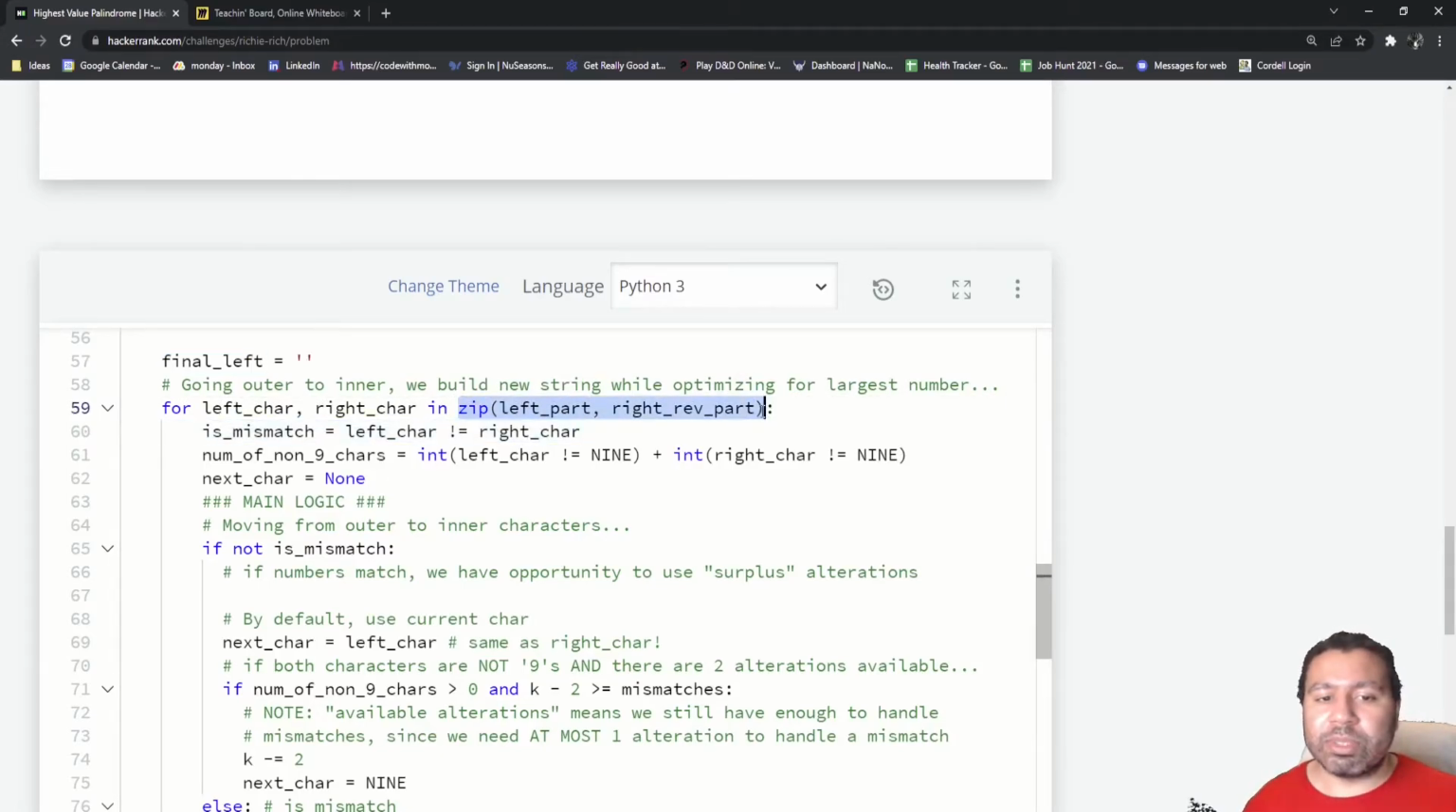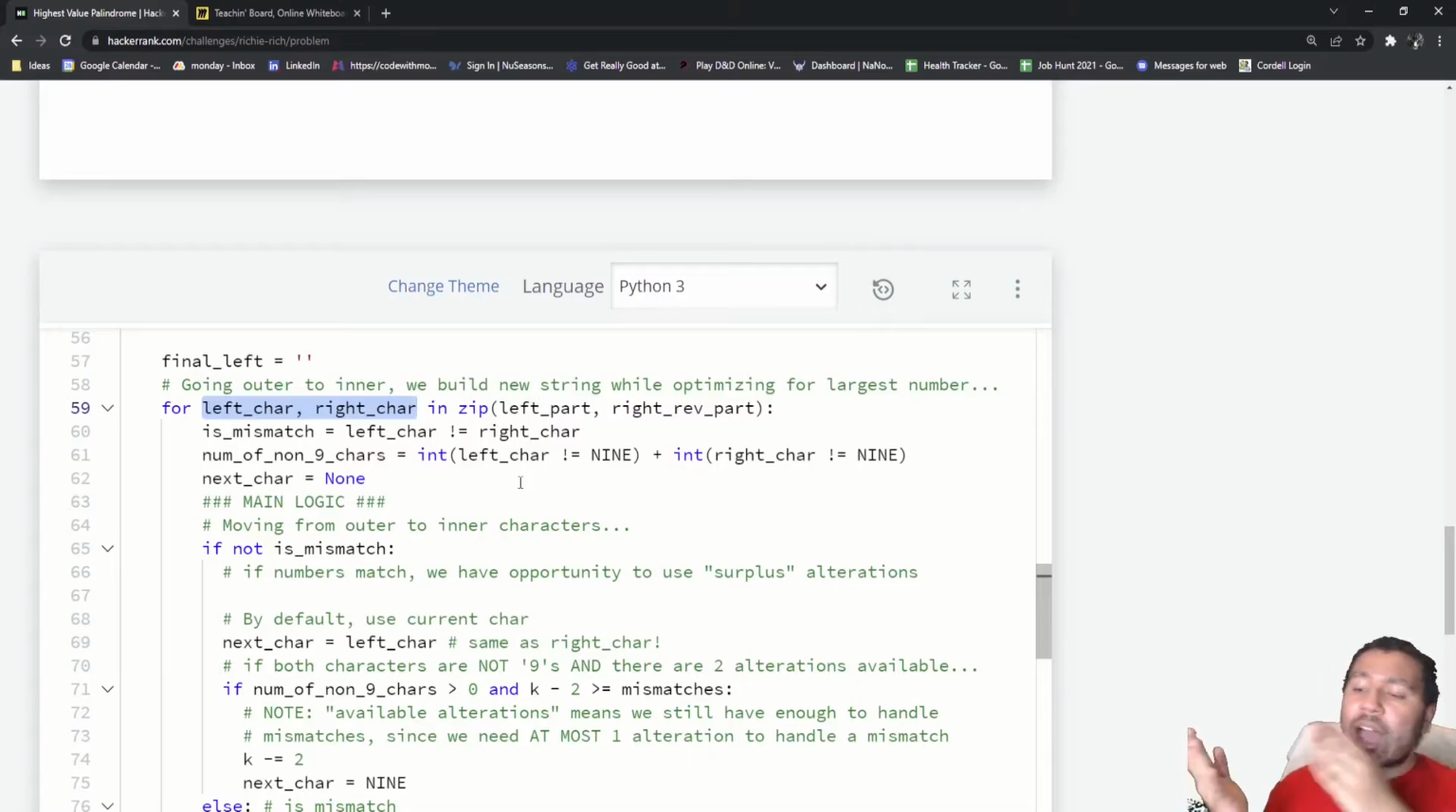Here I have it zipped up so that they kind of go at the same time, and I have the left character and right character at this point. But we're going from the outer part to the inner part. So as soon as possible, we want to use any surplus alterations to insert 9s. All right, so here we'll go.